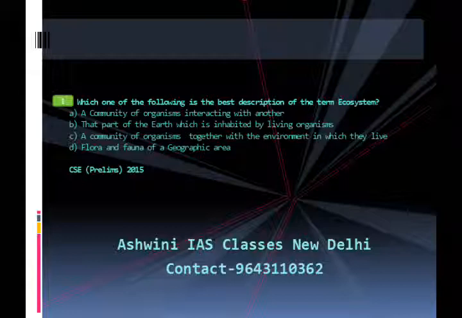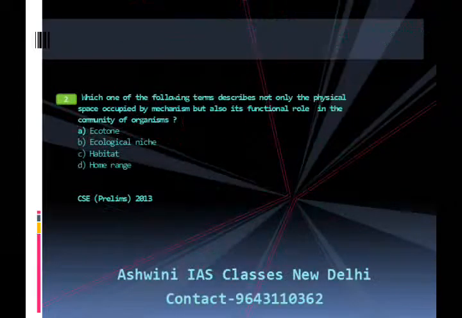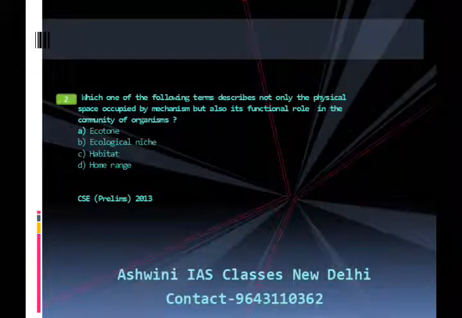Now let us move to the second question. Which one of the following terms describes not only the physical space occupied by an organism but also its functional role in the community of organisms? A. Ecotone, B. Ecological niche, C. Habitat, D. Home range. This question appeared in Civil Services Prelims Examination 2013.